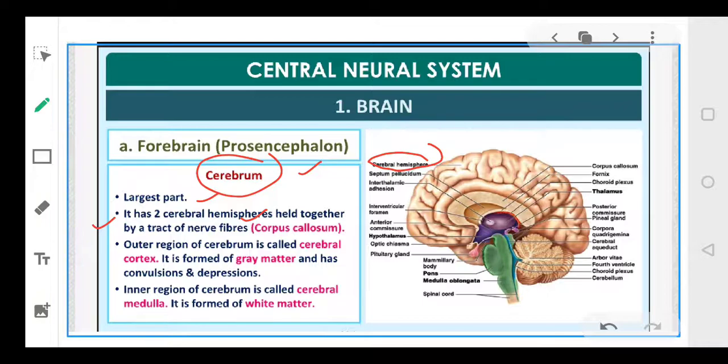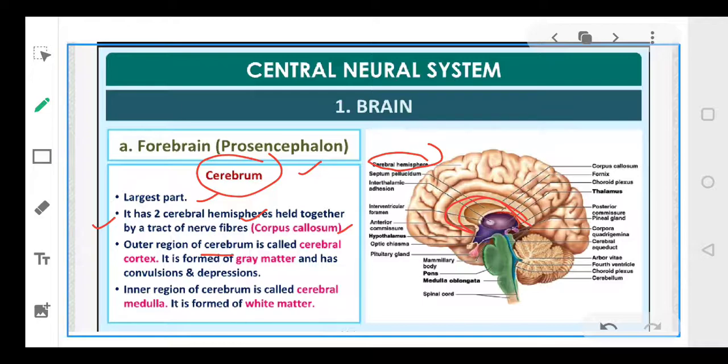two cerebral hemispheres, they are joined with each other with the help of this, which is called corpus callosum. What do we call it? Corpus callosum, right? So दो cerebral hemispheres हैं, दोनों cerebral hemispheres जो हैं वो एक दूसरे से connected हैं, joined हैं एक tract से, एक tract of nerve fibers, and that tract of nerve fibers is called corpus callosum. Now the outermost region of the cerebrum consists of cortex.